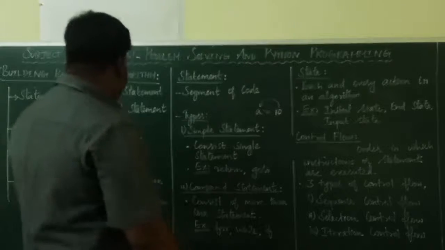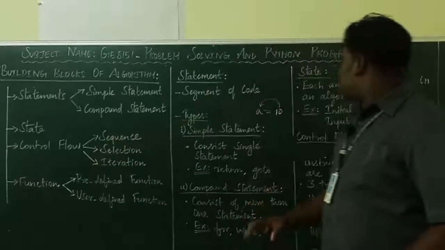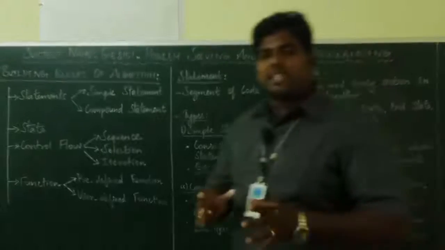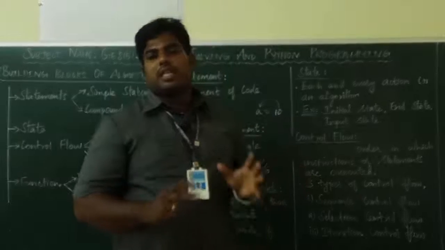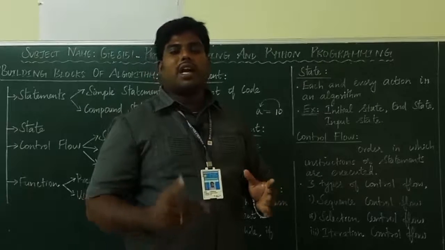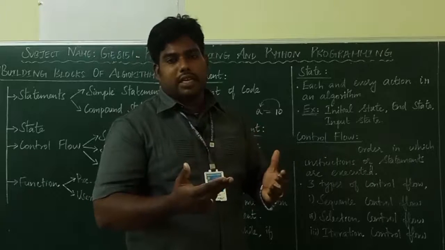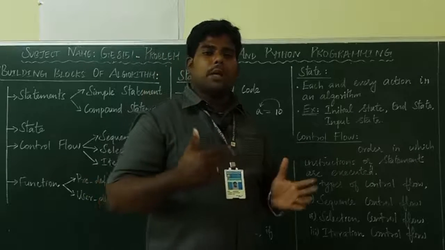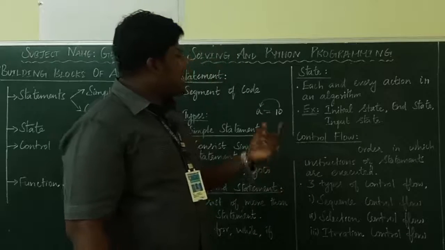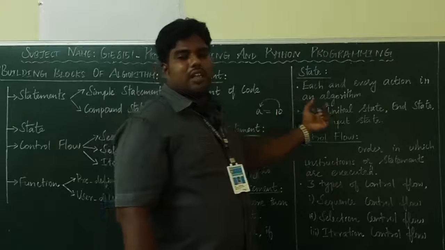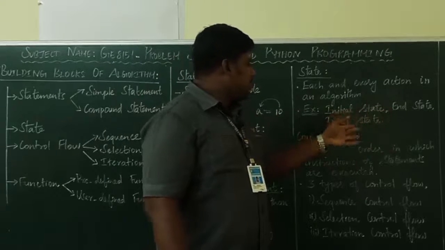The next one is state. What is state here? State is each and every action in the algorithm. Each and every action in an algorithm is called state. For example, your starting position is the initial state. Then you are giving the input, that is the input state. Then your calculation is going on, the processing state. Then it will be ended, the end state. Like that, each and every action in the algorithm is called state, for example, initial state, end state, input state.